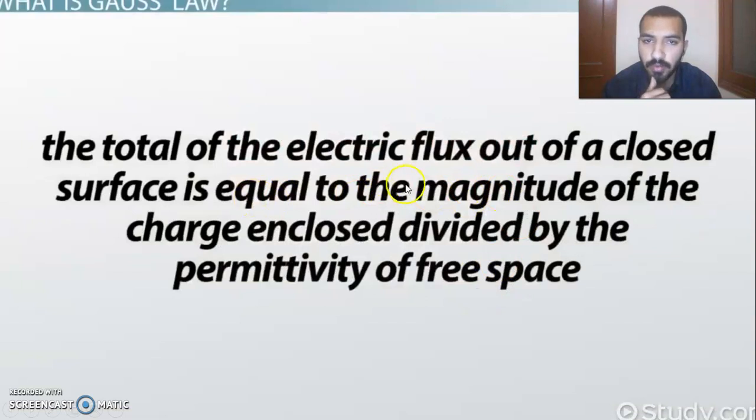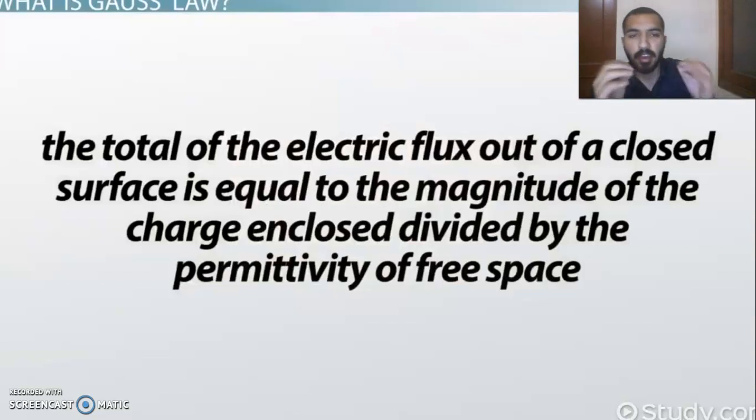The total of electric flux out of a closed surface is equal to the magnitude of charge enclosed. You have to understand it by the example of a balloon. There is a balloon and you have a charge enclosed in that balloon, and that charge is producing electric field. When this electric field comes out of that balloon, these field lines coming out of the balloon will be called electric flux.